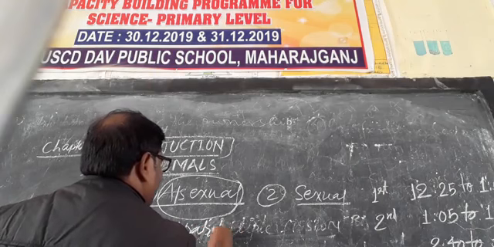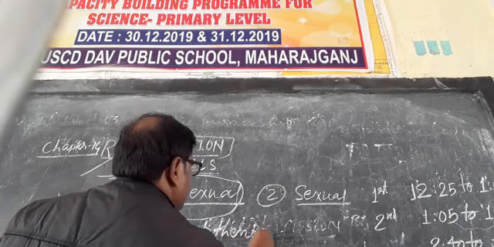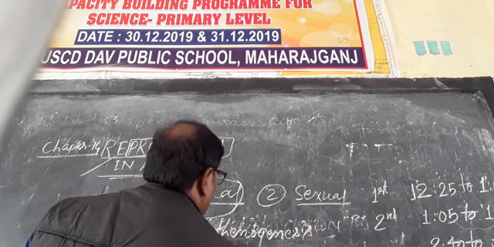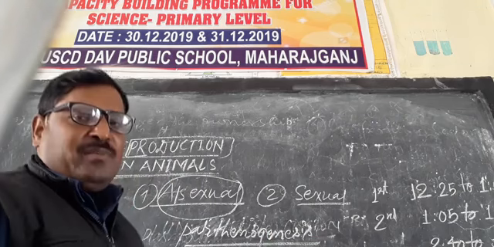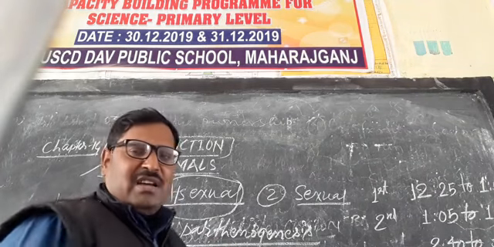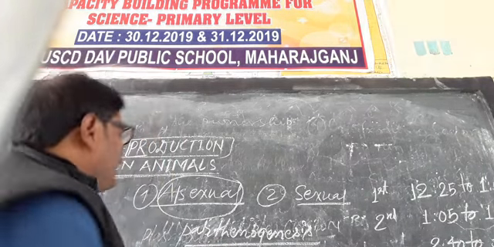So we have discussed parthenogenesis. Parthenogenesis is the process of reproduction in which there is no involvement of two parents. So this is called the parthenogenesis process. Just after that there is the budding process.